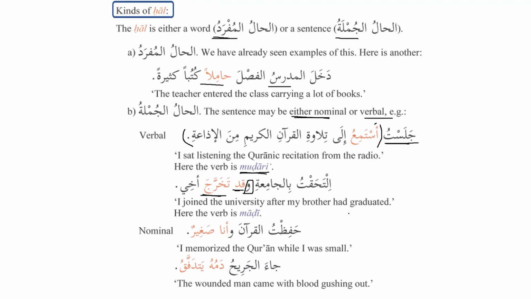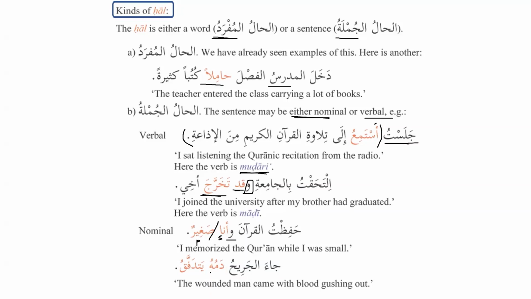But if we have a verbal sentence, then it's fine. حفظت القرآن وأنا صغير. I memorized the Quran while I was small. So after waw, we have a nominal sentence, and we know that a nominal sentence or jumla ismiya consists of the subject and a predicate. So ana is the subject and صغير is the predicate.